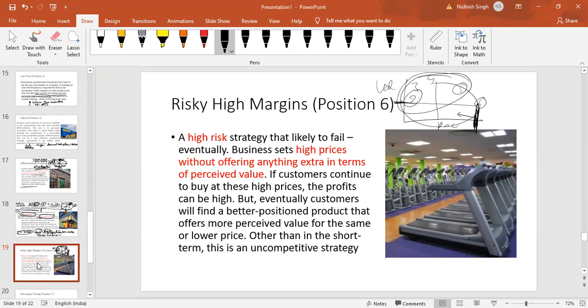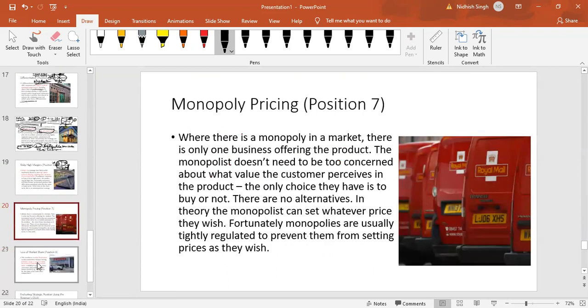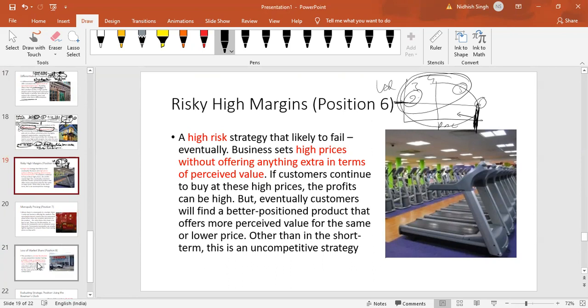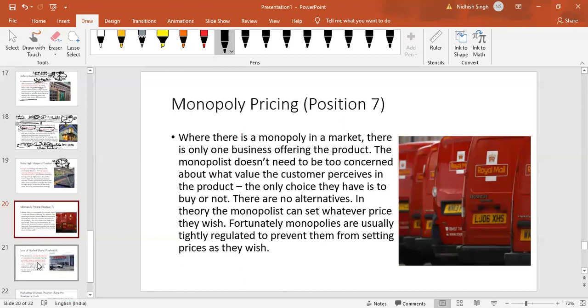Any company that you know? Probably they all have failed anyway. Monopoly. What is the sign of monopoly? Low value, high price. Seven. Above average price, if this is the average, above average price and value below average.